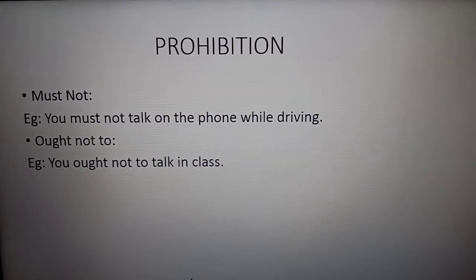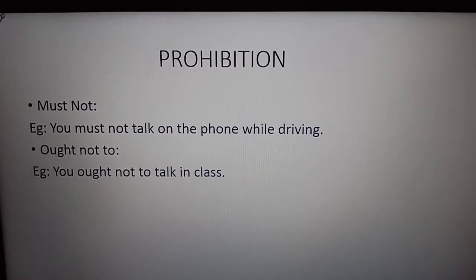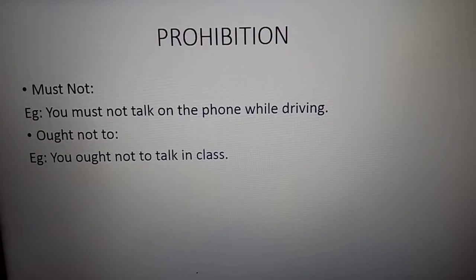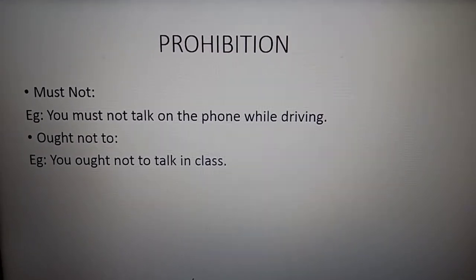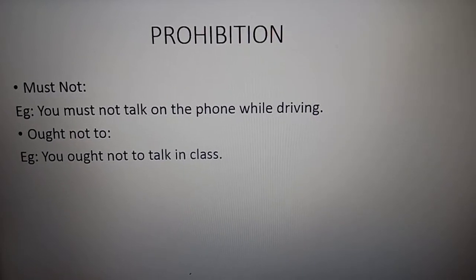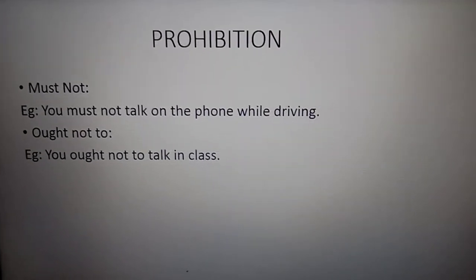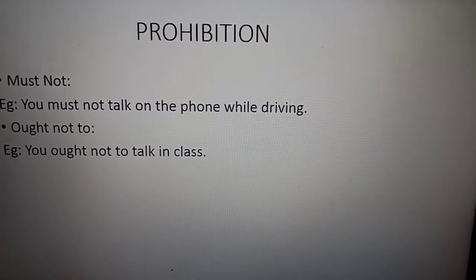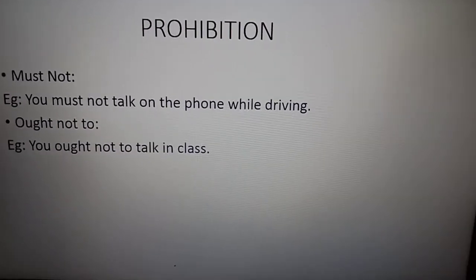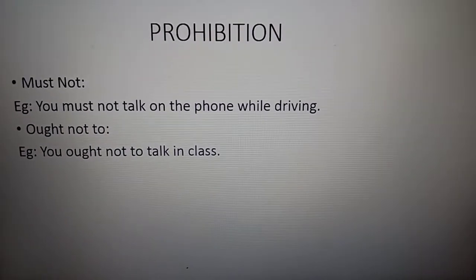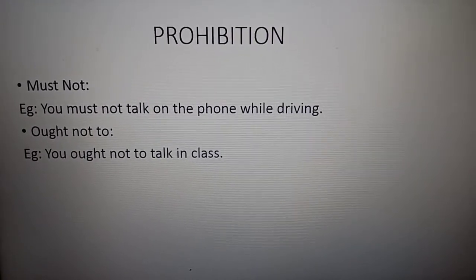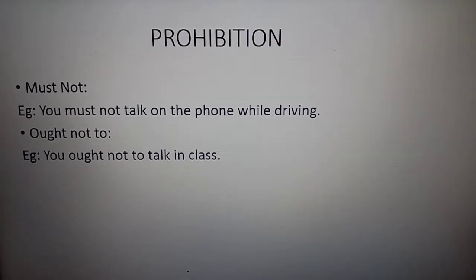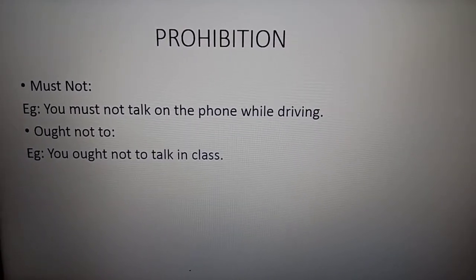Next is prohibition. Prohibition means something which you are not supposed to do. Must not. You must not talk on the phone while driving. That is prohibited. You ought not to talk in the class. You should not enter this park. You should not cross this limit. Prohibited. Okay, so these all are prohibited. So this all means we should not, it's not supposed to be done. That is the modal auxiliary usage.